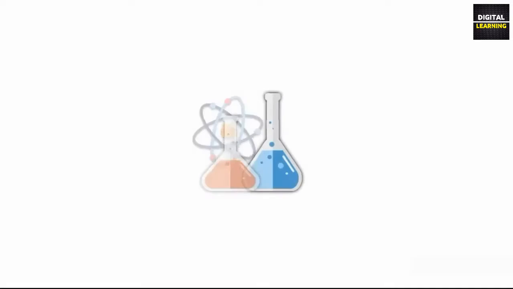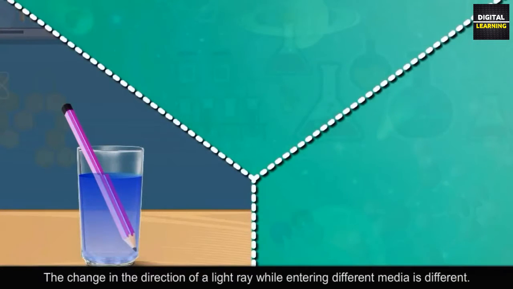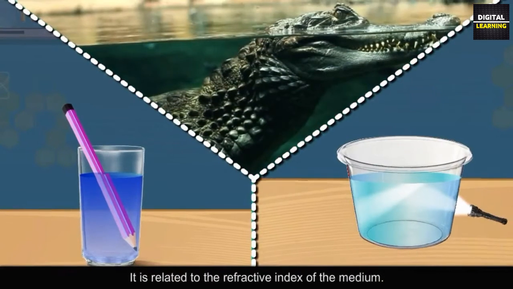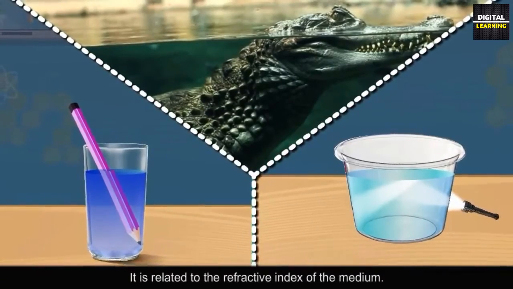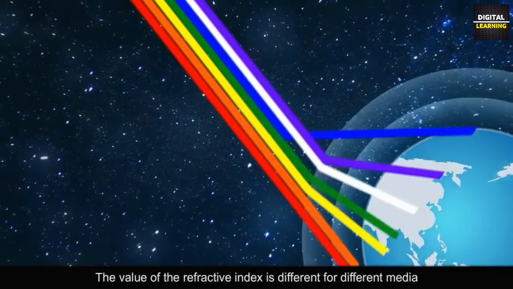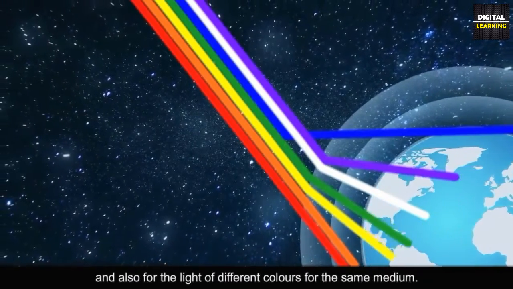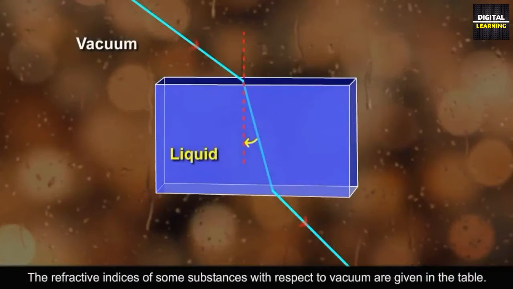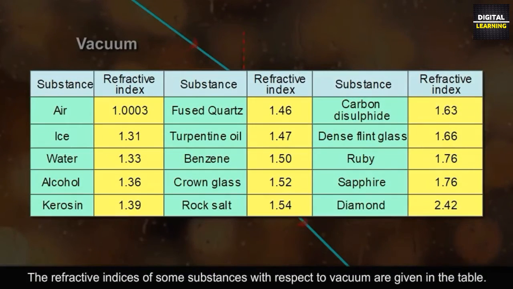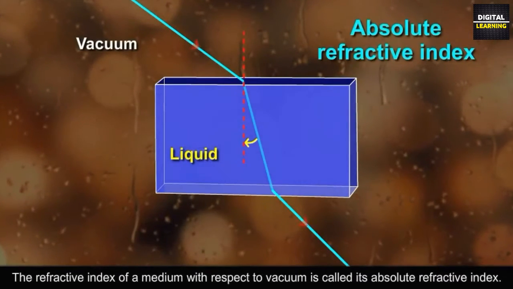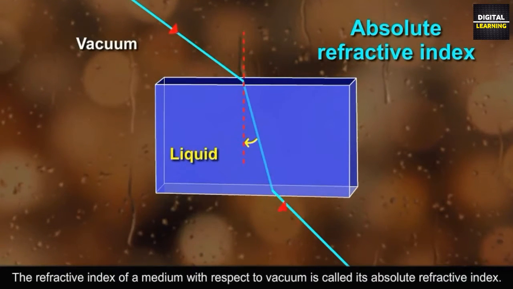Refractive index. The change in the direction of a light ray while entering different media is different. It is related to the refractive index of the medium. The value of the refractive index is different for different media and also for light of different colors for the same medium. The refractive indices of some substances with respect to vacuum are given in the table. The refractive index of a medium with respect to vacuum is called its absolute refractive index.